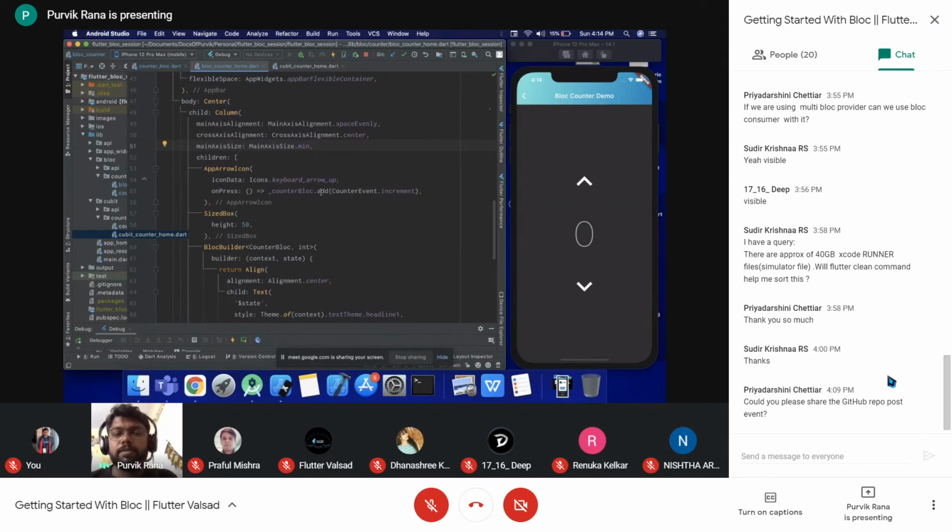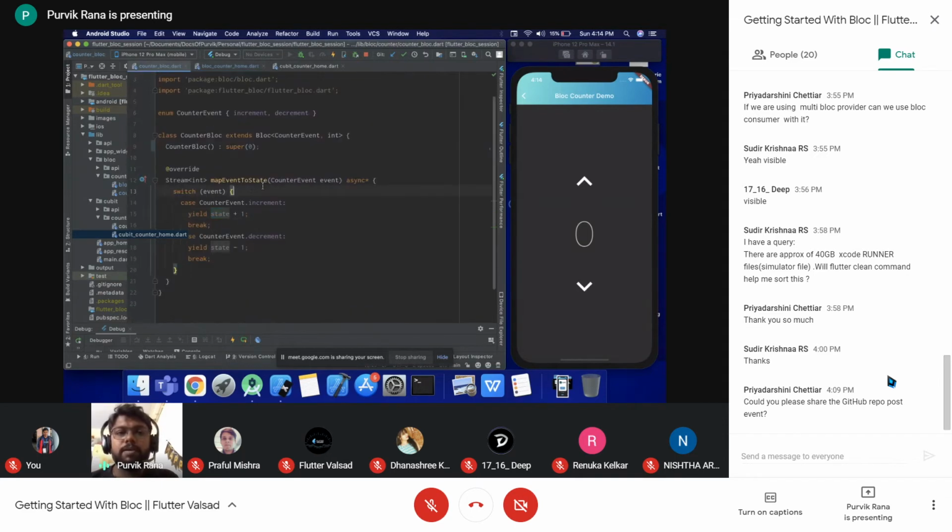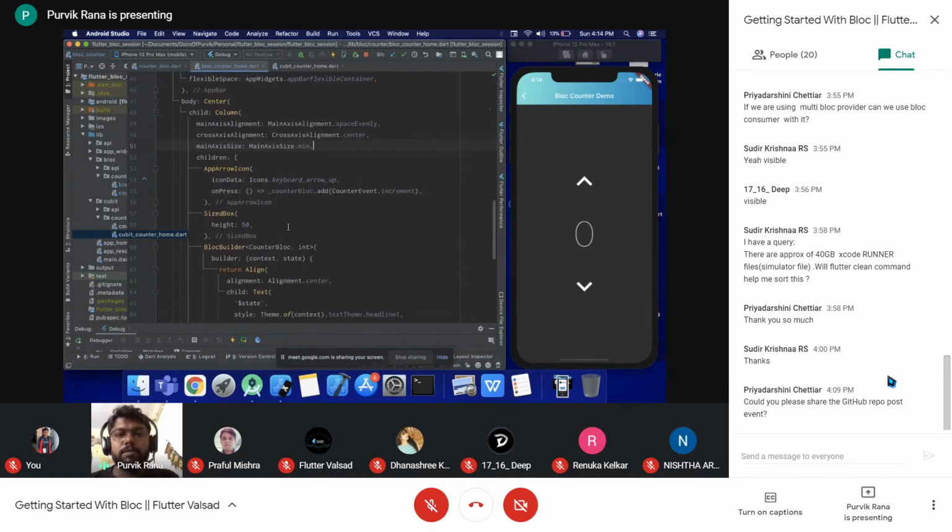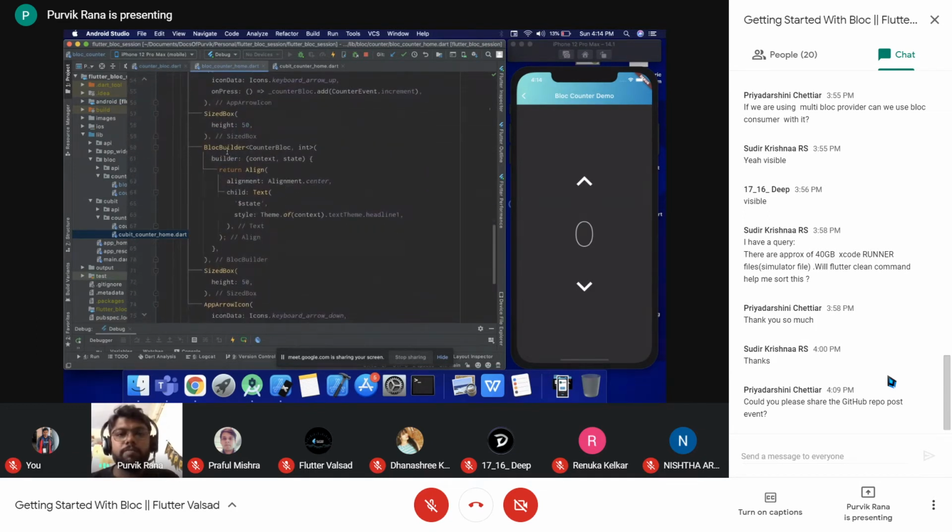So whenever the event is added, it will go to the block, it will trigger the map event to state, and from here we can have which kind of event it is receiving. So based on the type of the event, it will return back the different state from over here. And the same on the screen, we do have the block builder.